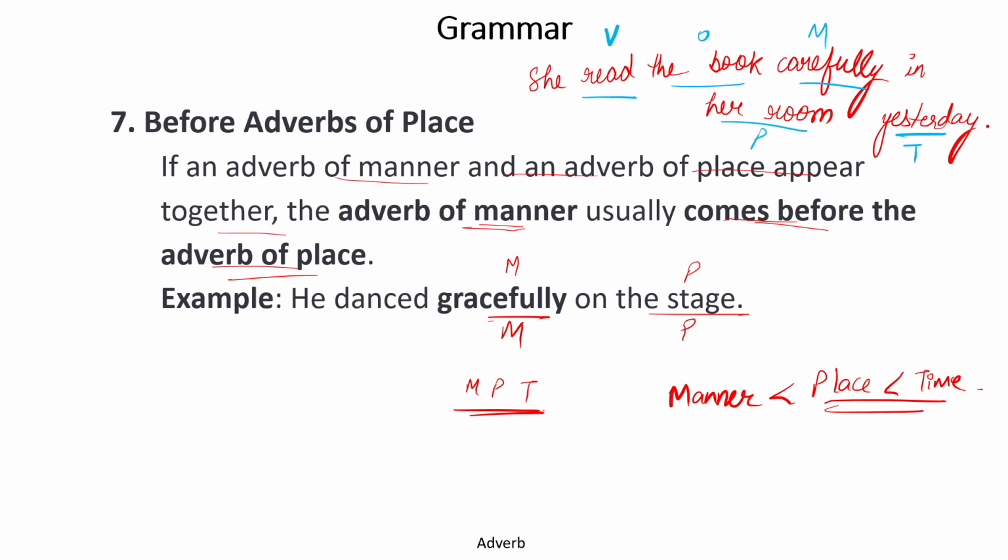So if all these three adverbs come together in a sentence, the sequence should be followed, that is MPT. You can learn this with MPT. MPT stands for M, P and T: M for manner, P for place and T for time. So in this manner you can learn this.